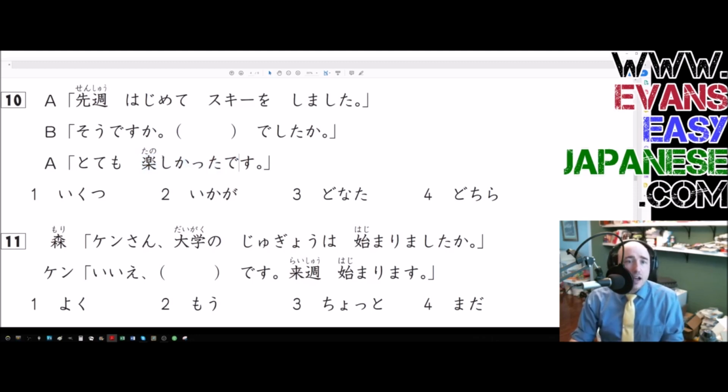Tanoshikatta desu. So this kata here makes the entire sentence past tense. This des is just here to be polite. The E adjective became past tense, and this shows us politeness. We do not need deshita. Tanoshikatta deshita is wrong. It is wrong. No good. Batsu da.